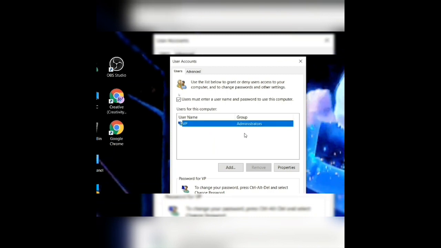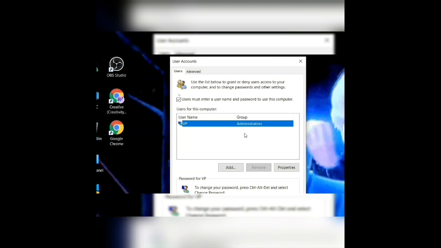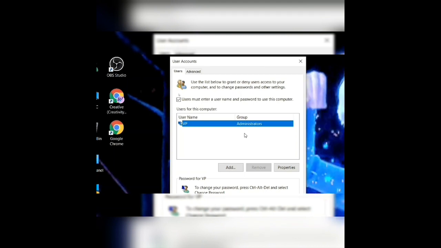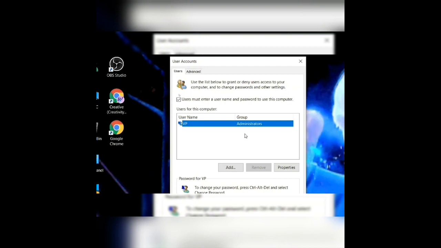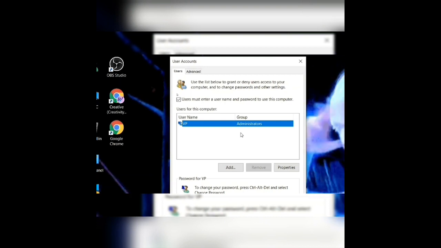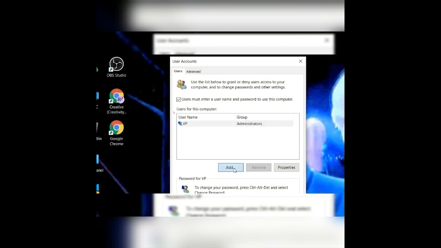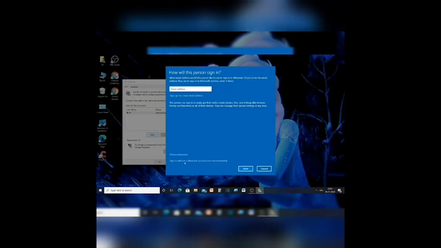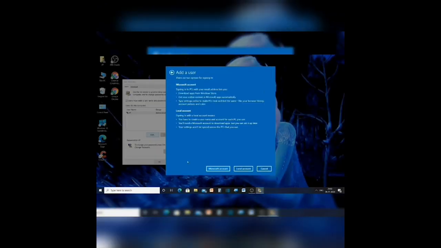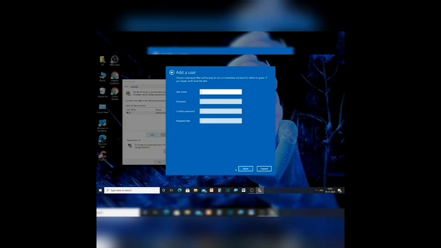Now you see a menu like this, wherein your account is in administrator mode. But this is very dangerous because anything can attack your computer or PC at any time. So we have to change this from administrator mode to standard mode. For that, add another account. Sign in without a Microsoft account, and then choose local account. Now type your username and then password.